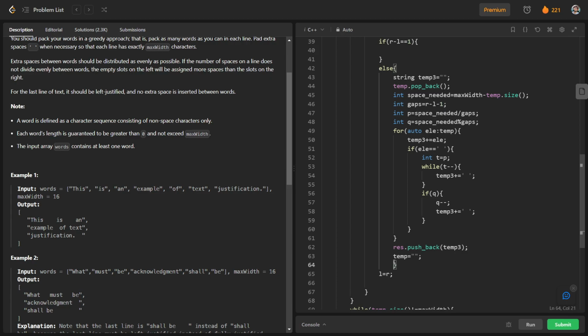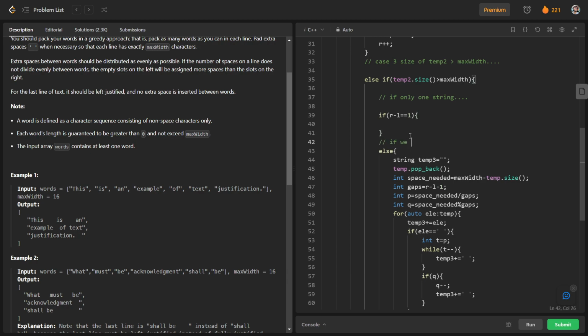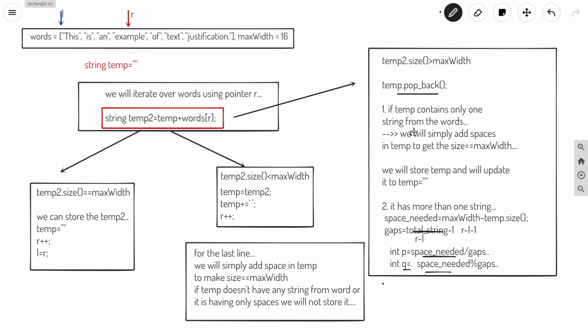And we have done the second part, that if we have more than one string, so we have done this part. And for the first part, what we will do is simply add spaces up to the point when the size is equal to max width.